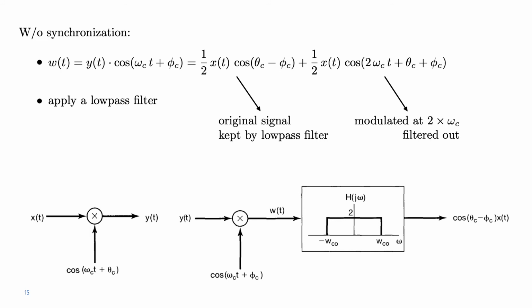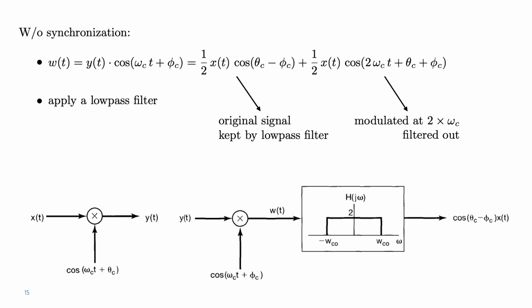But even more importantly, the phase relation between the two oscillators at the modulator and demodulator should not change over time, so that the factor cosine of theta c minus phi c, whatever it is, does not change over time. Indeed, if that factor is constant, then the recovered signal, the demodulated one, is just a scaled version of the original signal. So we're happy, I'd say.